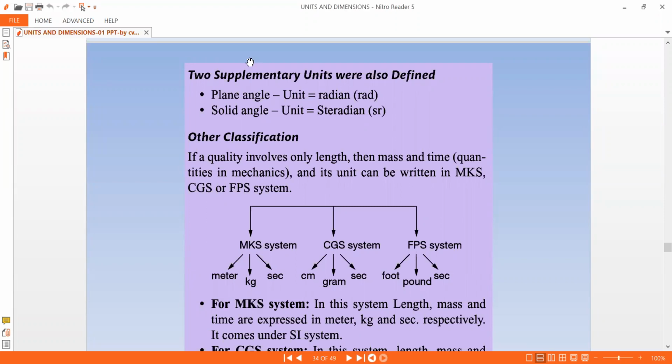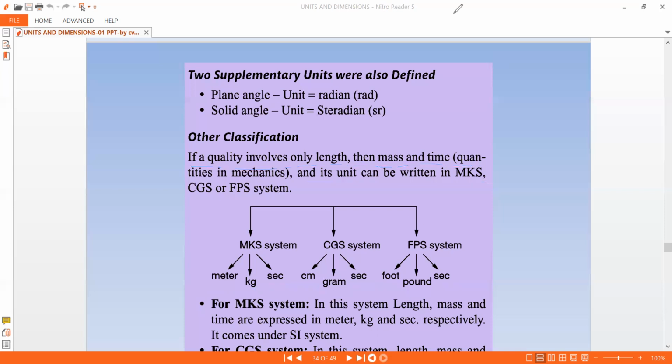What are the other classifications? If a quantity involves only length, mass and time, the quantity is in mechanics, and its unit can be written in MKS or CGS or FPS system. So these are the other classifications. MKS system means meter, kg, second; CGS means centimeter, gram, second; and FPS system is foot, pound, second. So this is the classification which is given.